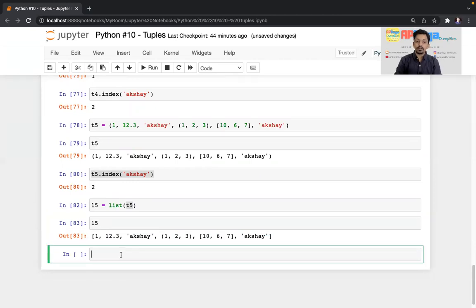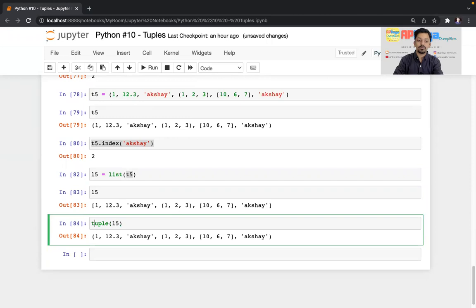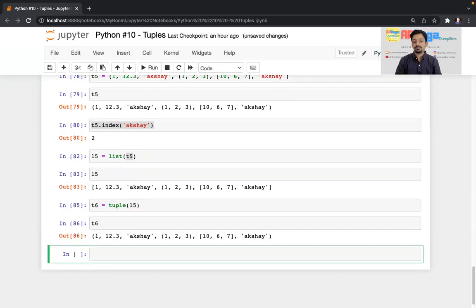Similarly, if you have a list L5 and you want to convert it into a tuple, you will write tuple and pass the list variable name L5. So it is converted again to a tuple. I'll assign it to a new variable, that is T6. If I print T6, again the list is converted into a tuple. In this way, you can convert a list into a tuple and a tuple into a list.